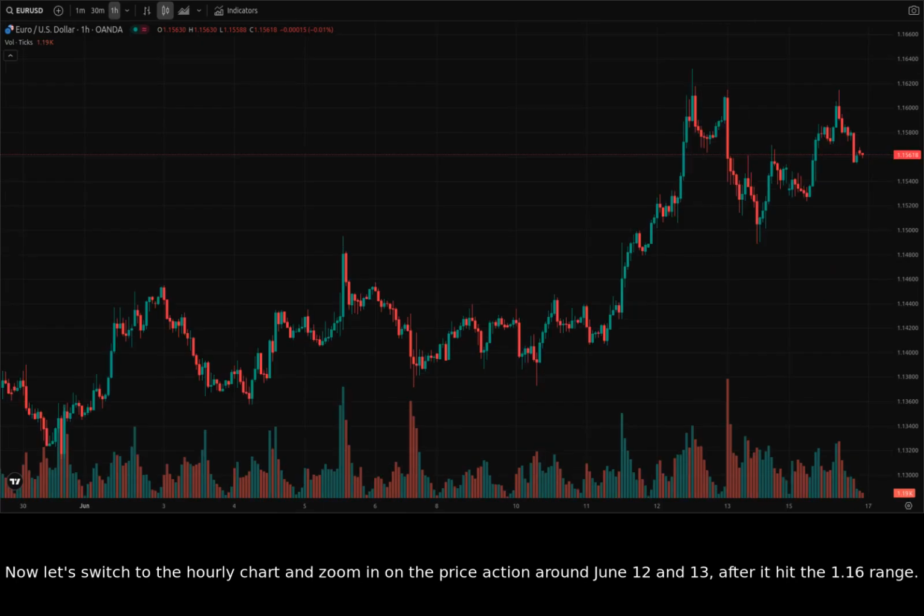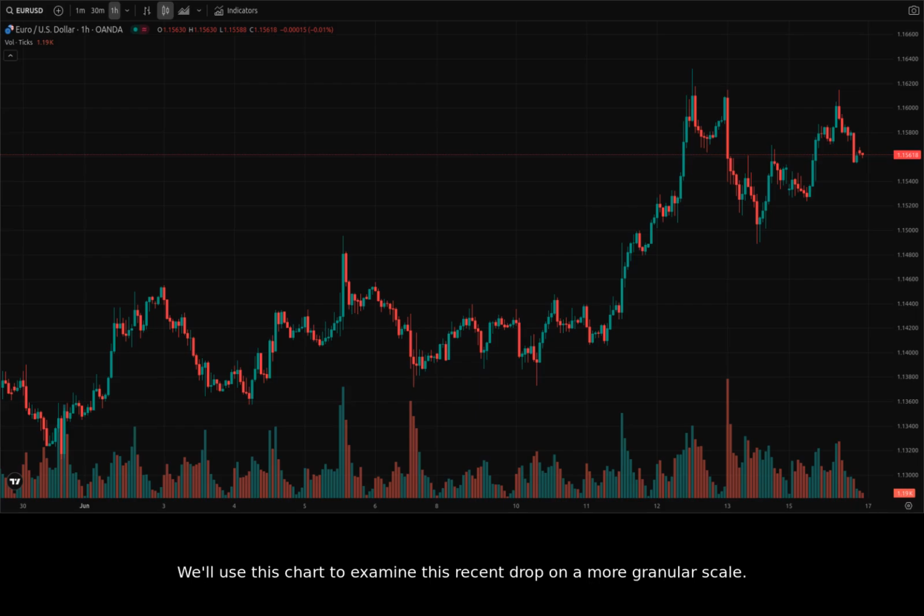Now let's switch to the hourly chart and zoom in on the price action around June 12th and 13th, after it hit the 1.16 range. We'll use this chart to examine this recent drop on a more granular scale. Looking at the 1-hour chart, we can see the volatility from June 12th and 13th.